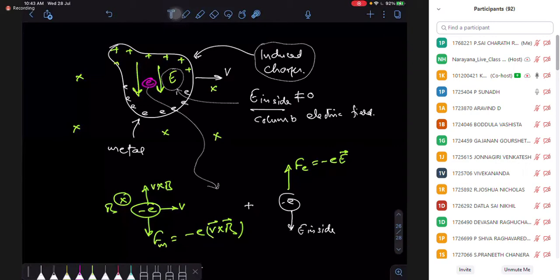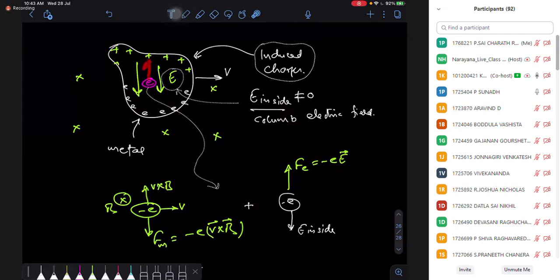So because of this Coulomb electric field, this electron experiences one more force. One is the magnetic force, and now one is the electrical force. It will experience now two forces. So clearly, as more and more electrons accumulate, the electric field becomes stronger, and the electrical force becomes larger.